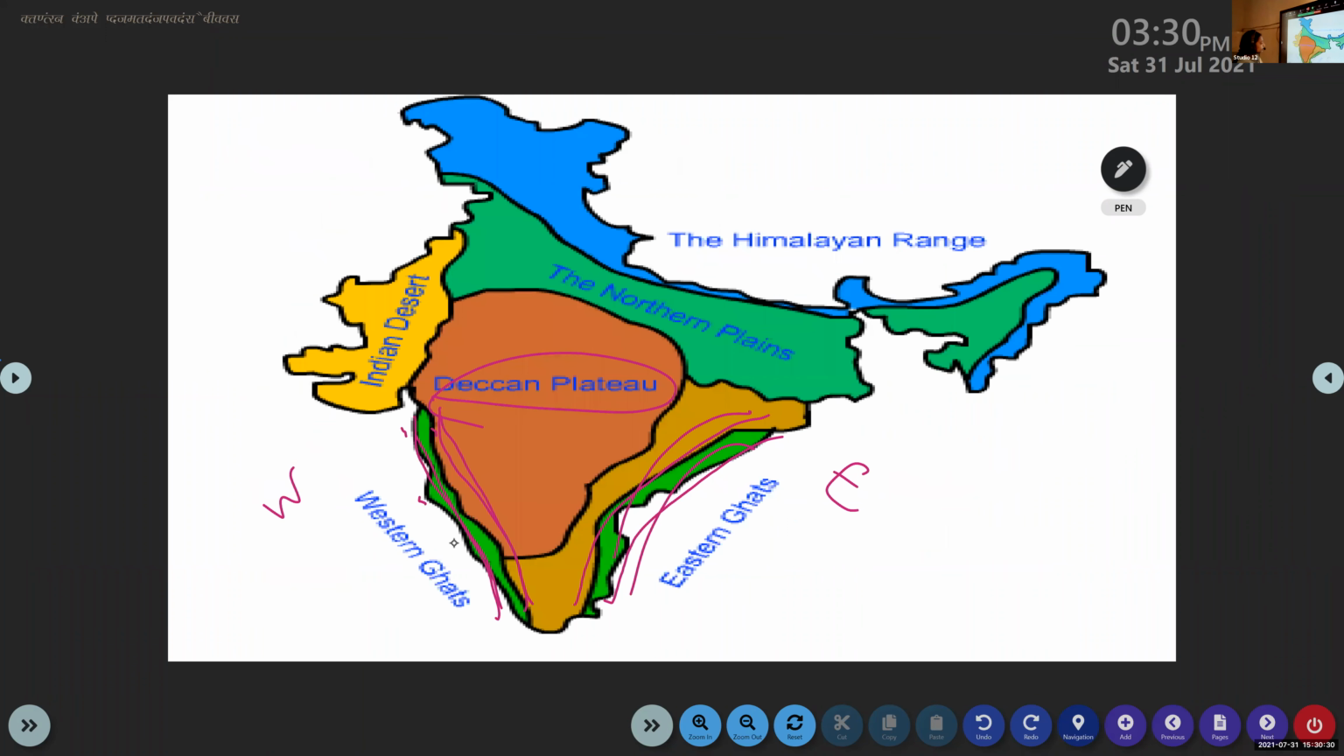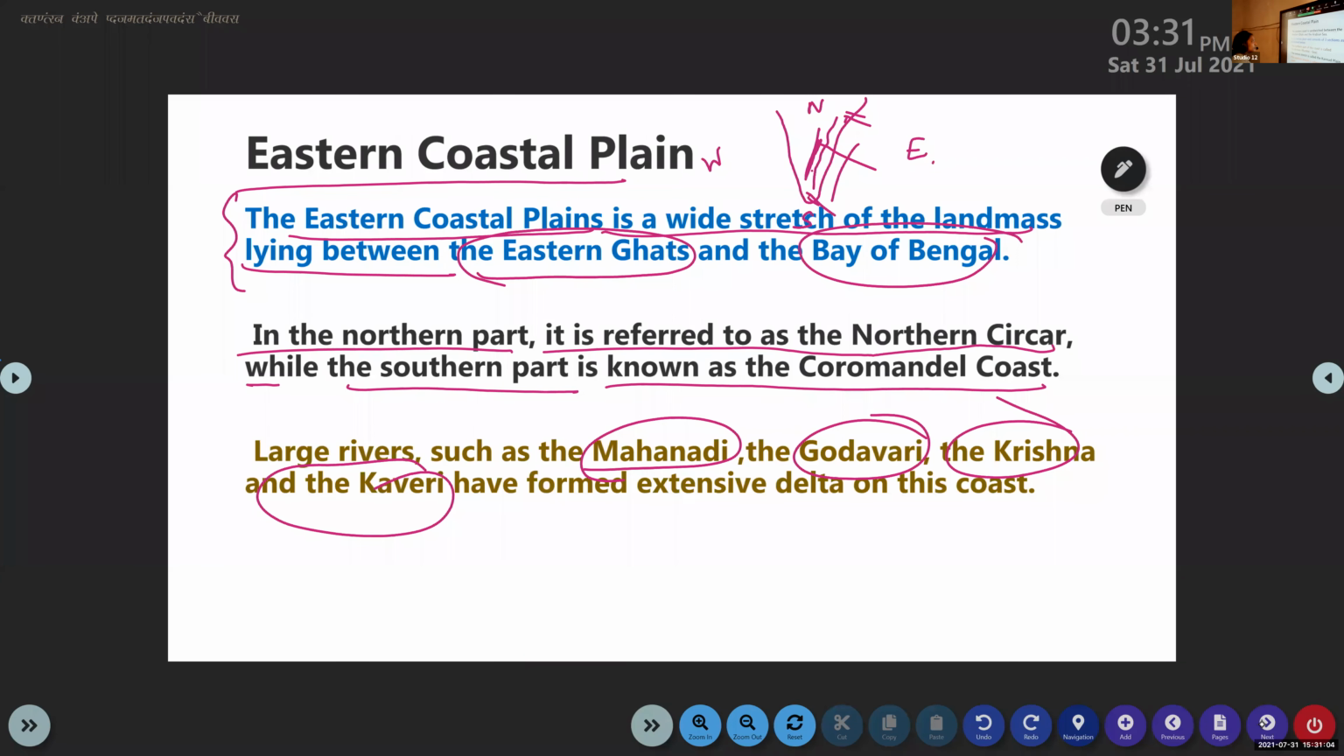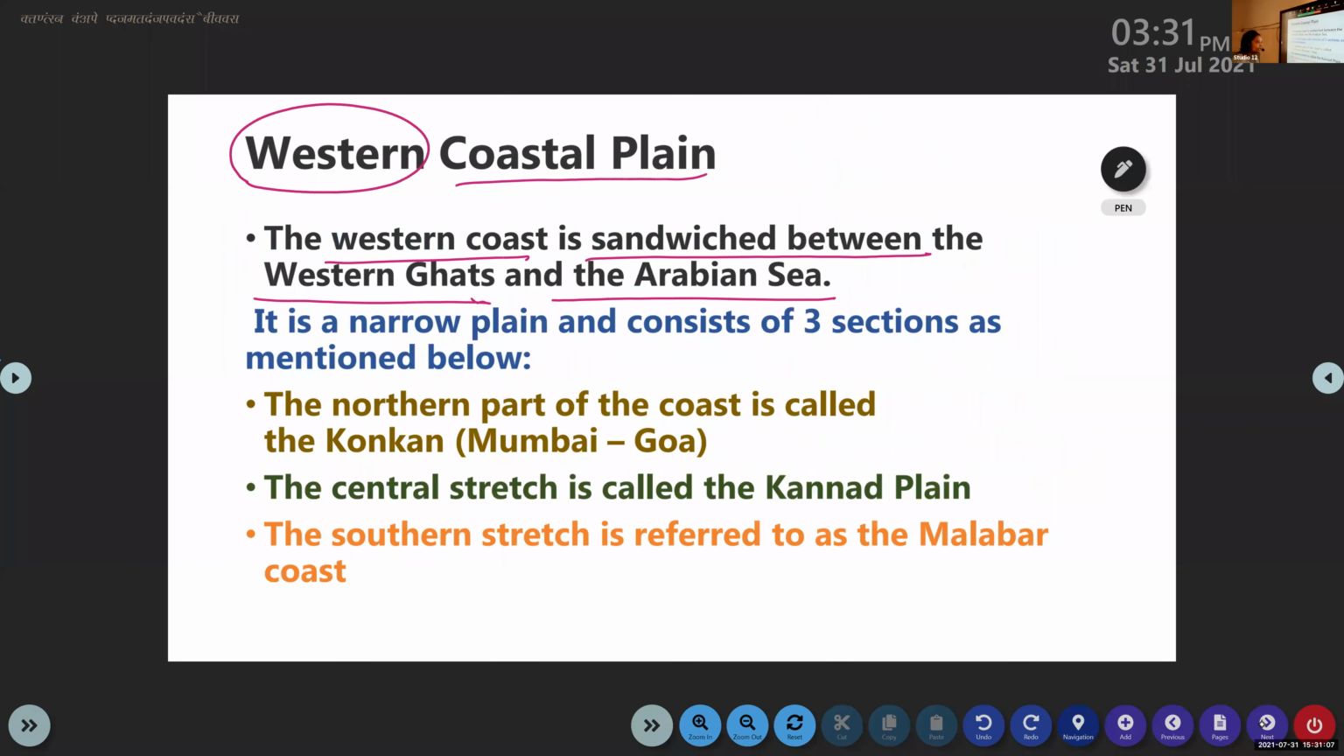Look at here. The Western coastal area lies between the Western Ghats and the Arabian Sea. You can see a narrow land area. This land area is known as the Western Coastal Area. So the Western Coastal Area lies between the Western Ghats and the Arabian Sea.